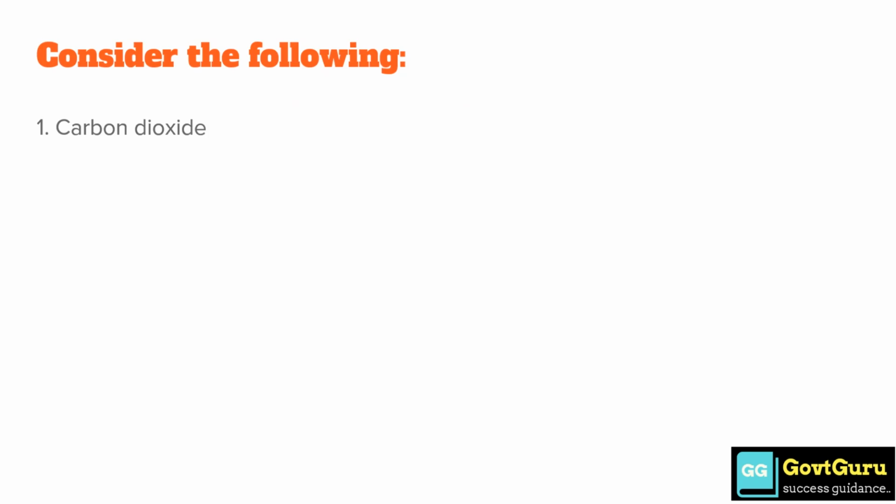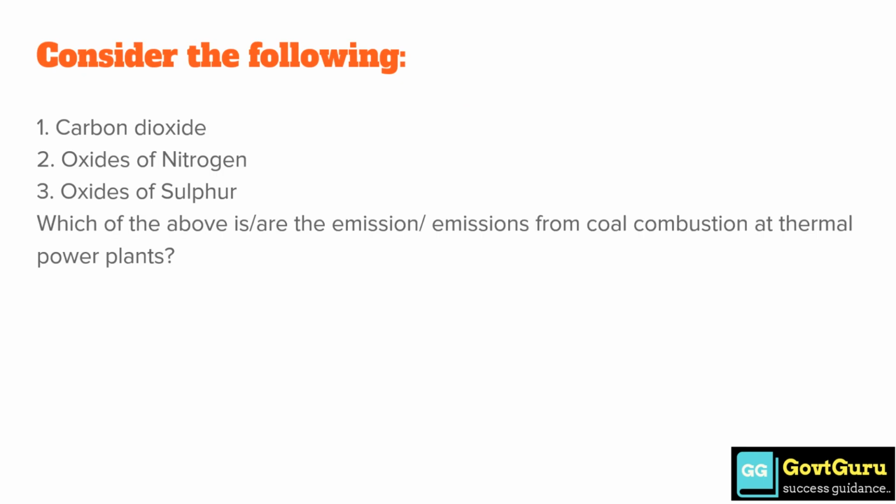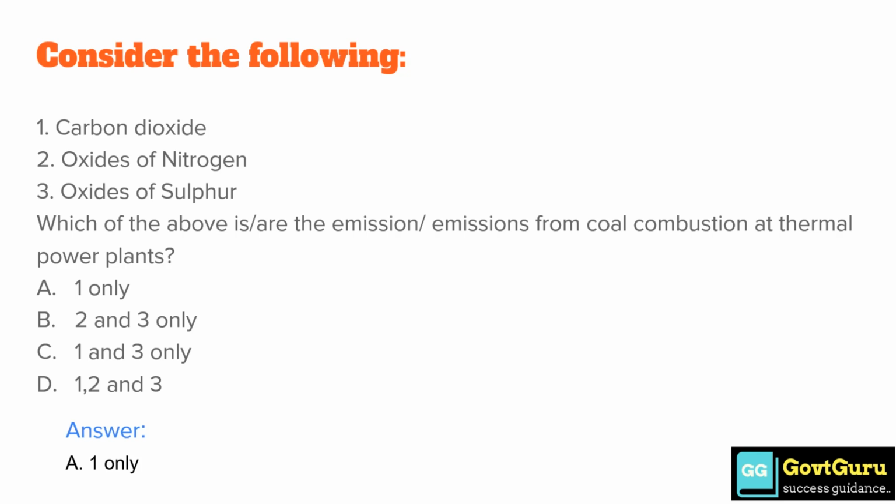Consider the following. Point number 1, carbon dioxide. Point number 2, oxides of nitrogen. Point number 3, oxides of sulfur. Which of the above are emissions from coal combustion at thermal power plants? Option A, 1 only. Option B, 2 and 3 only. Option C, 1 and 3 only. Option D, 1, 2 and 3. So the correct answer is option A, 1 only. That is carbon dioxide.